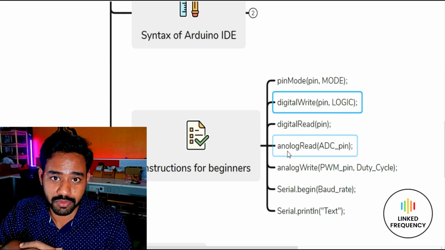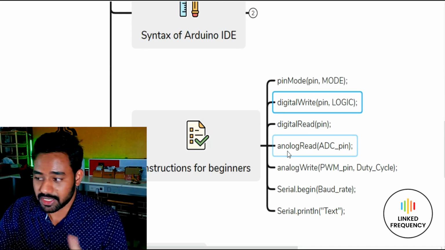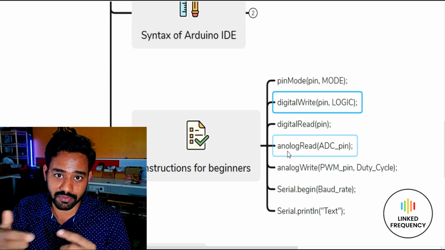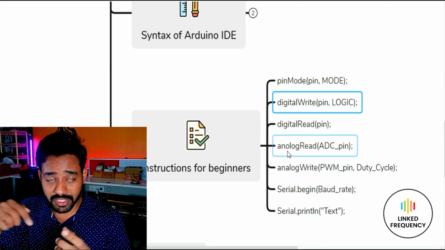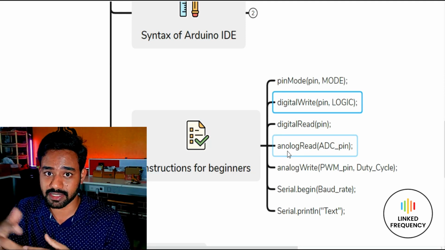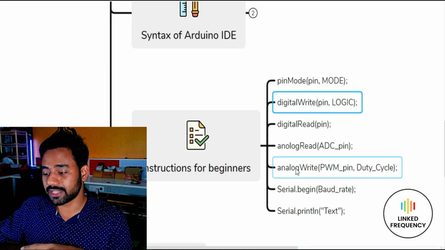What is the definition of an actuator? It is all about converting an electrical signal into a physical quantity. For example, an LED converts our electrical signal into light intensity, which is a physical quantity. So we need to send that electrical signal, right? That can be done by using digitalWrite and also analogWrite.